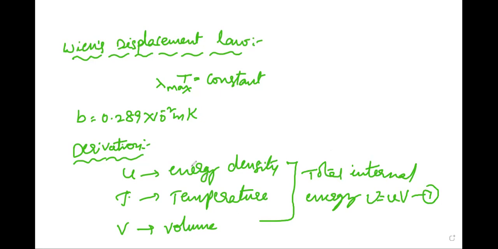Let us imagine the walls of the enclosure move outwards such that the radiation inside it expands adiabatically. Adiabatically means heat remains constant. Then dV is the change in volume.